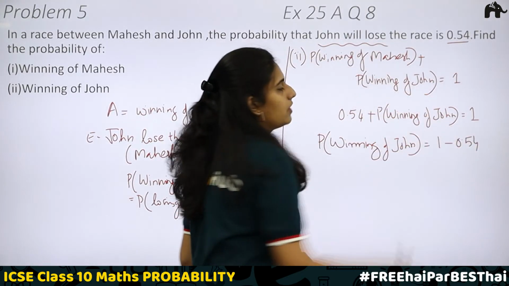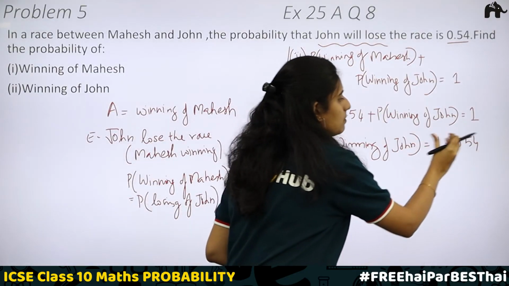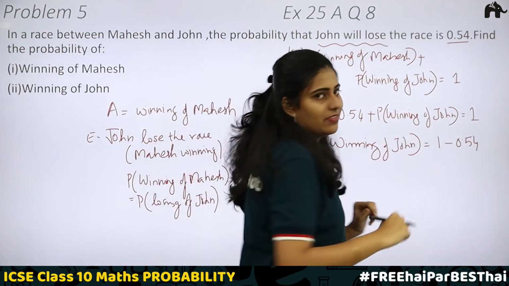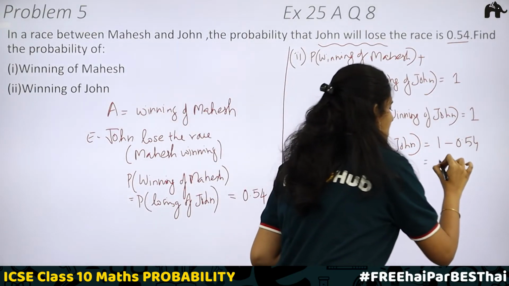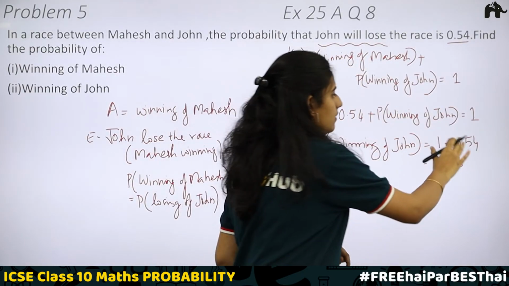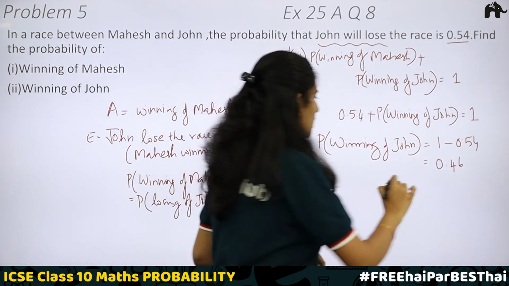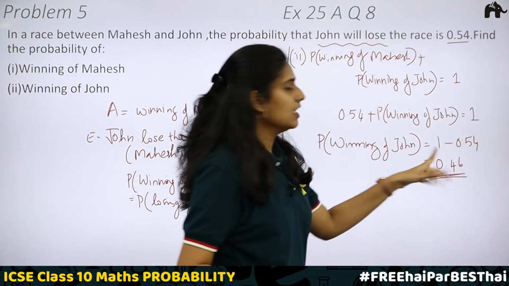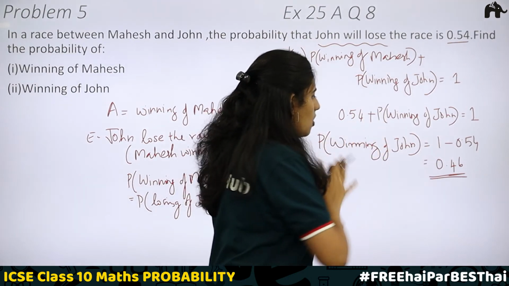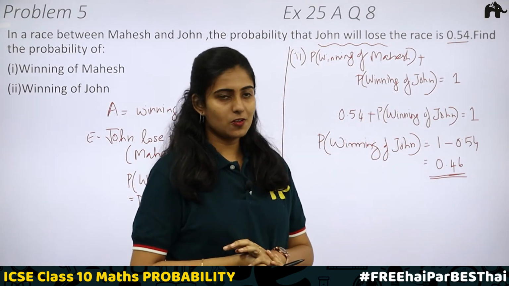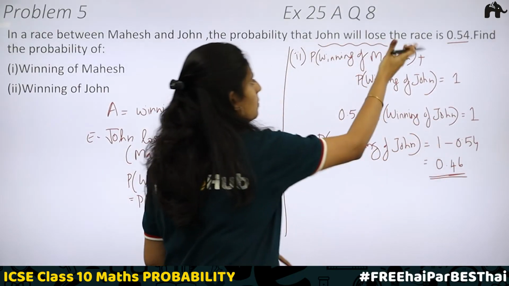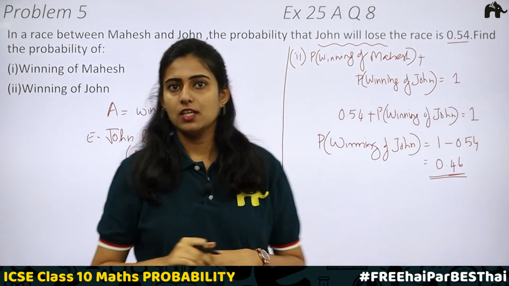I am taking the 0.54 to the opposite side. You will be getting 1 minus 0.54. What is the answer? The same calculation we have done in the previous question. Yes, you will be getting 0.46. 0.46 plus 0.54 will be equal to 1. So, the probability of John winning is equal to 0.46. Probability of John winning plus probability of John losing will be equal to 1. Yes, 0.46 plus 0.54 will be equal to 1.